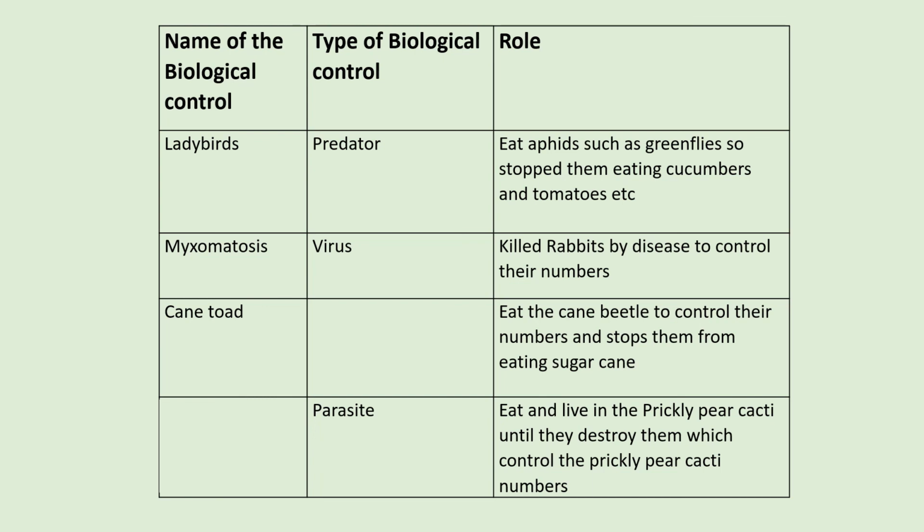And then we've got the cane toad that we've not looked at, but cane toad eats the cane beetle to stop their numbers. So what would that be? That'd be a predator. And the last one we're looking at is a parasite. So whatever it is lives and eats the prickly pear cacti until they destroy them, which controls the number of prickly pear cacti. And the answer would be the cactus moth. So well done if you managed to get that all correct. I would just learn one example of biological control, don't learn any more than that.